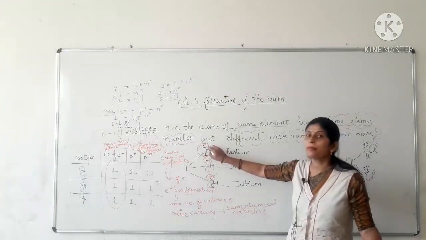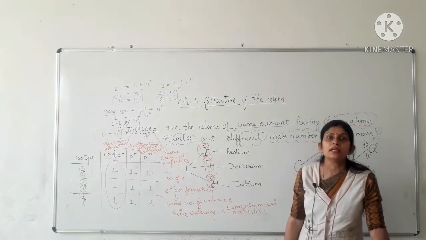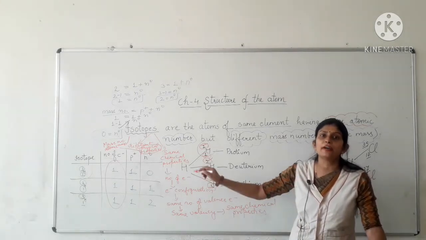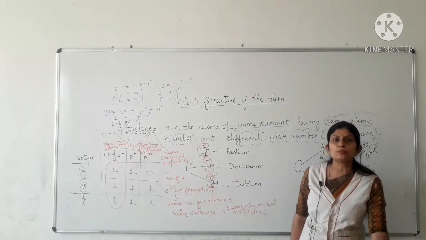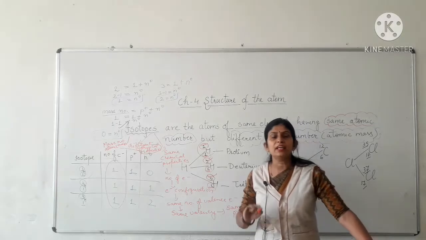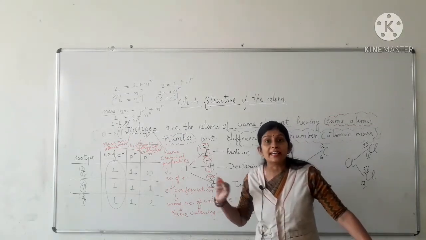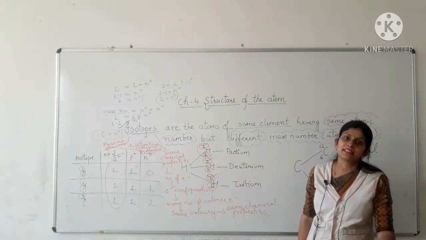So its atomic mass or mass number 1 is taken as the mass number or atomic mass of hydrogen, that is 1. And the remaining two isotopes or atoms of hydrogen are found in comparatively lower amount or in traces. That is why we neglect their masses.